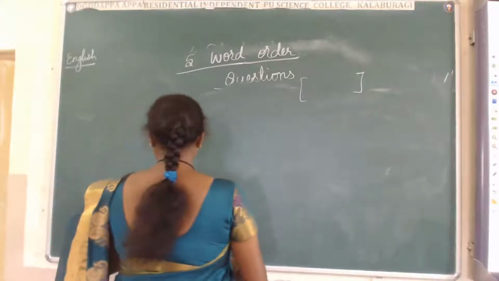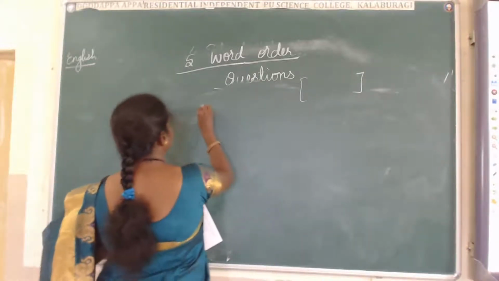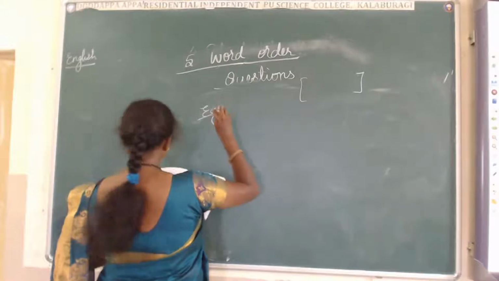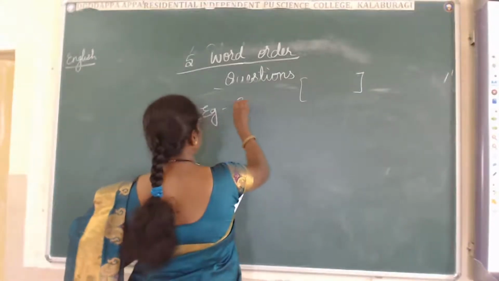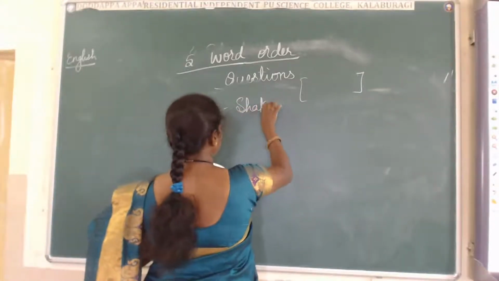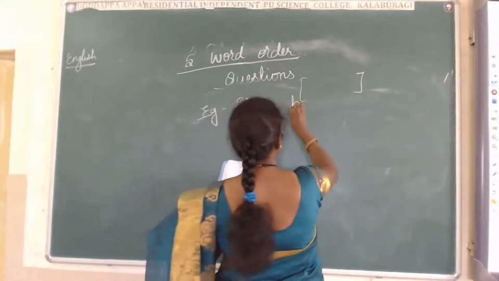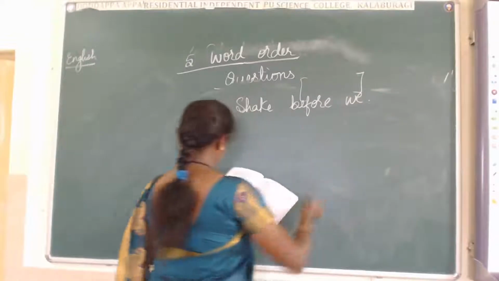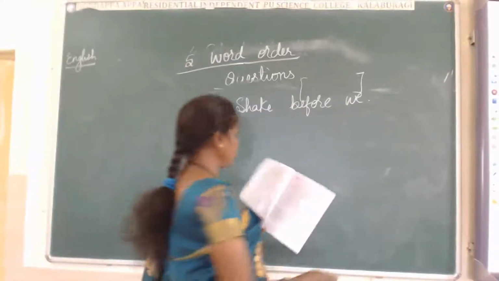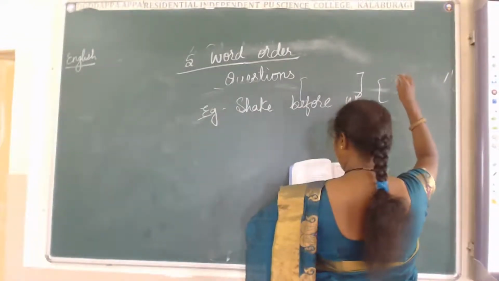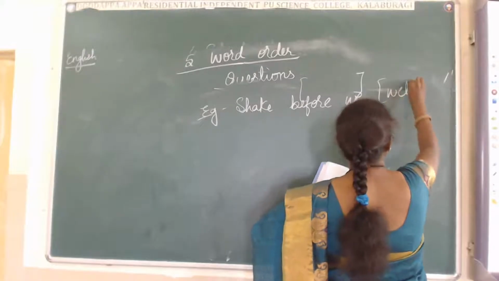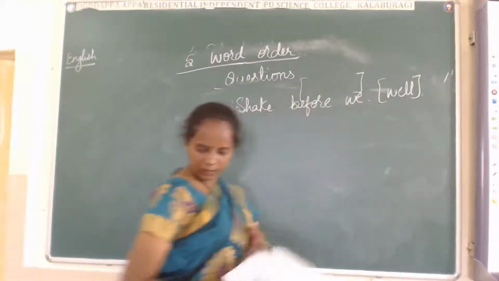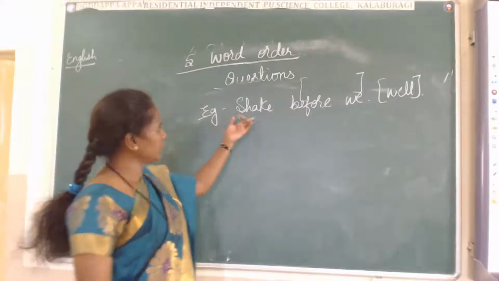I'll take one example here. Shake before use.